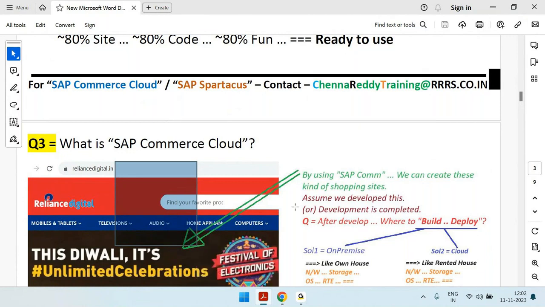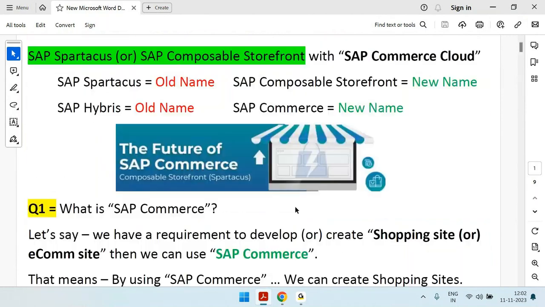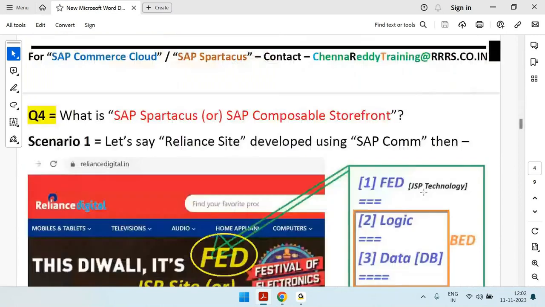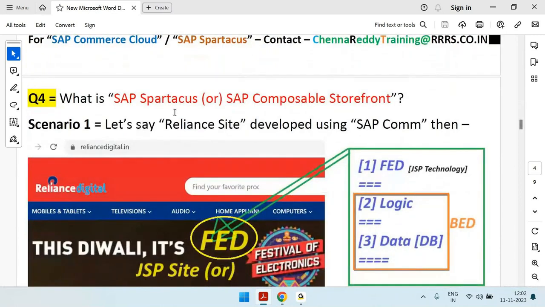Okay, good. Now let's come back to our original discussion. What is the original discussion? Spartacus with SAP Commerce Cloud, or Composable Storefront with SAP Commerce Cloud. What does it mean? We need to connect all these dots here. Now let's see, as I said, what is the Spartacus or the Composable Storefront with SAP Commerce Cloud?